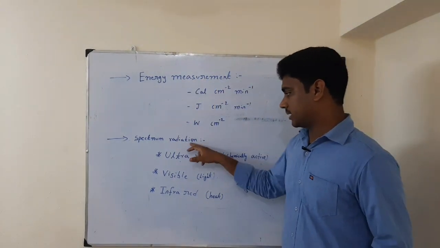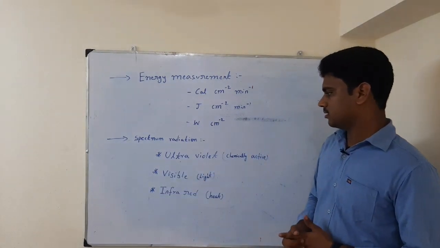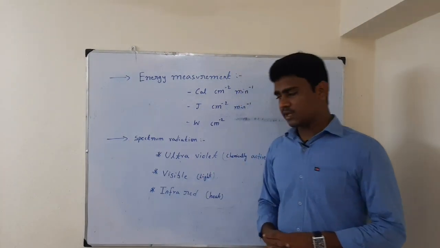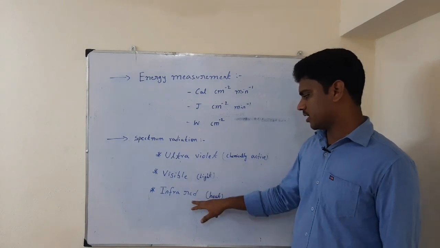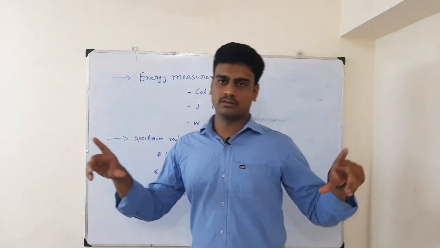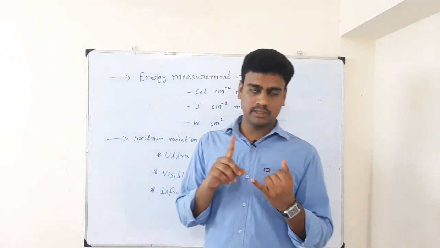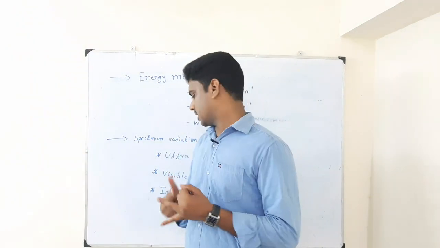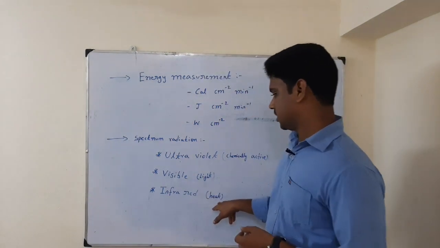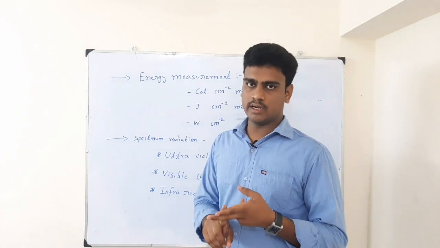Then the next one is spectrum radiation. This is a very important topic. In spectrum radiation, from the sun we are getting three types of rays: ultraviolet rays, visible rays, and infrared rays. So we have the band. To know in detail, from the sun we are getting two things. The first one is solar radiation, and the second one is heat, thermal energy. Solar radiation is nothing but light, then the heat. So two things we are getting from the sun: solar radiation and heat.